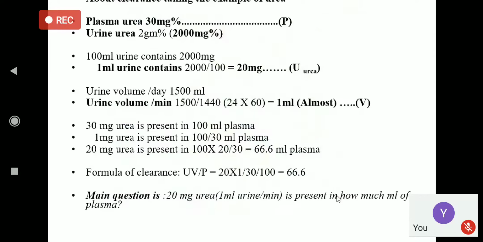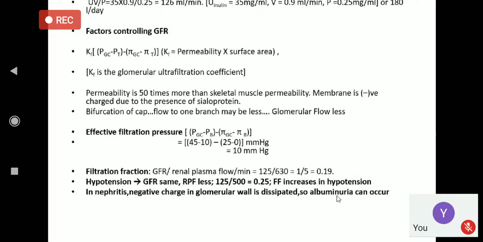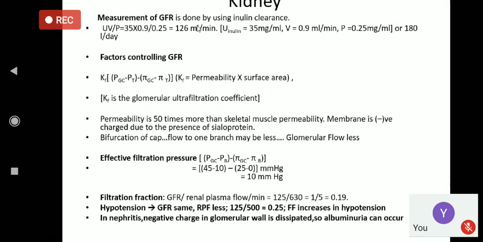Now let us come to how this formula came, UV by P. The measurement of GFR is done by clearance. What is clearance, and how did this formula come? Clearance means the volume of fluid or volume of blood completely cleared off from a given substance per unit time.